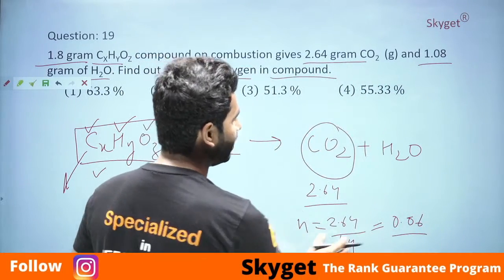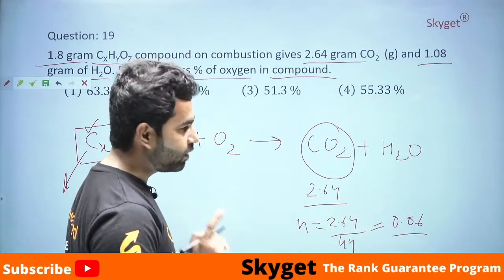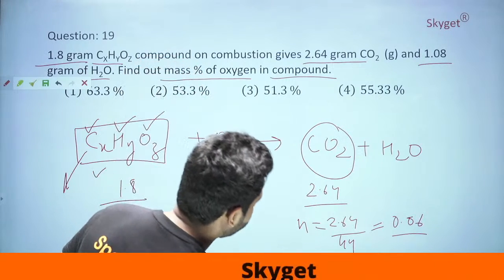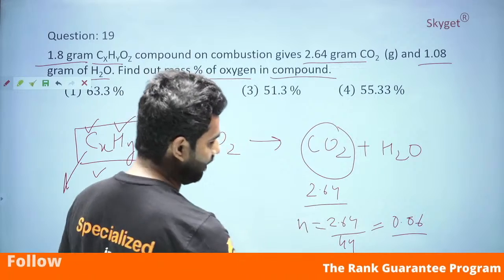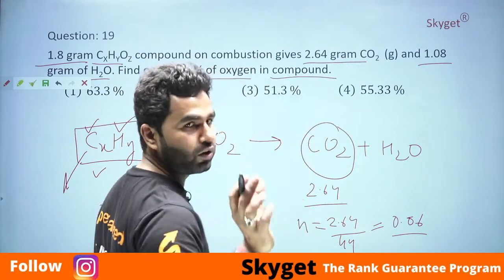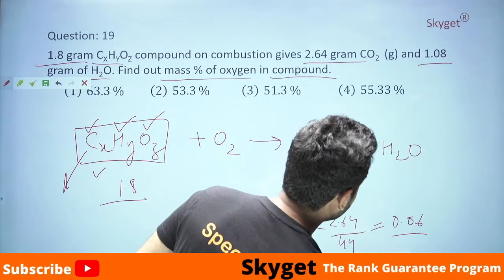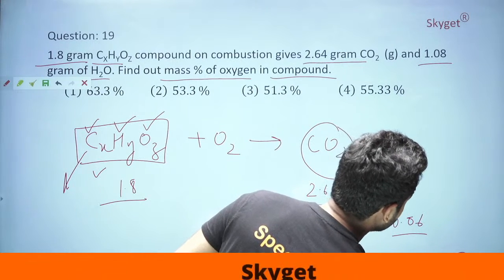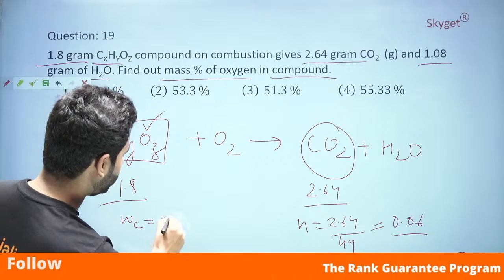What we need to find is the weight of carbon in CO2. Weight will be equal to number of moles into the atomic mass of carbon. Because we are talking about the atom C, it will be 0.06 into 12, which is equal to 0.72. So the weight of C is equal to 0.72.